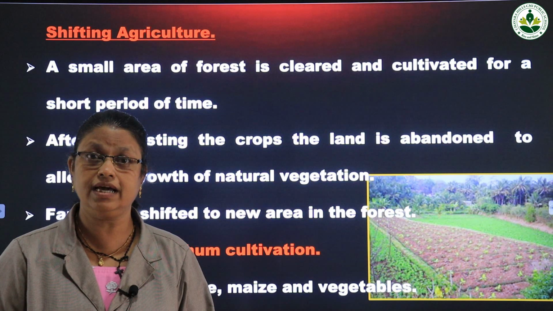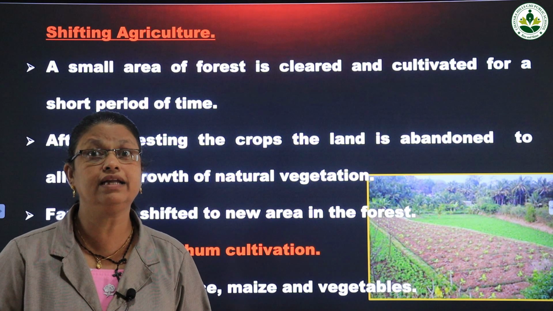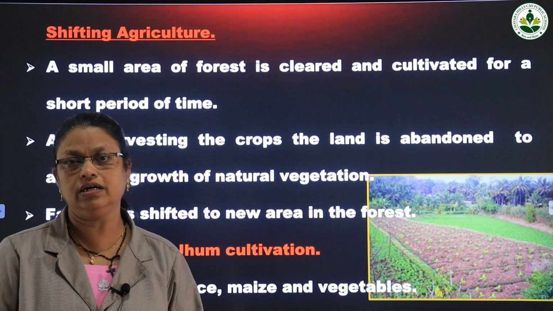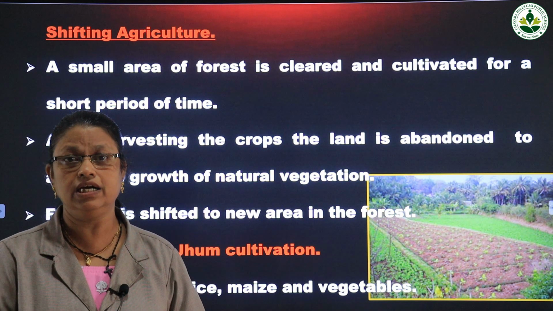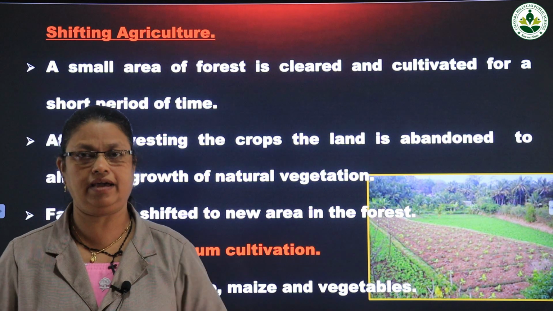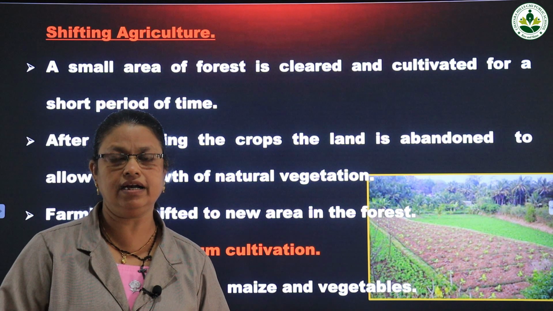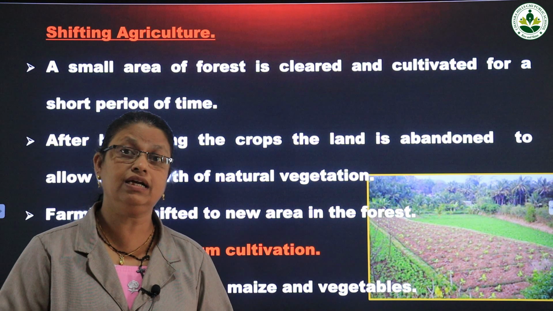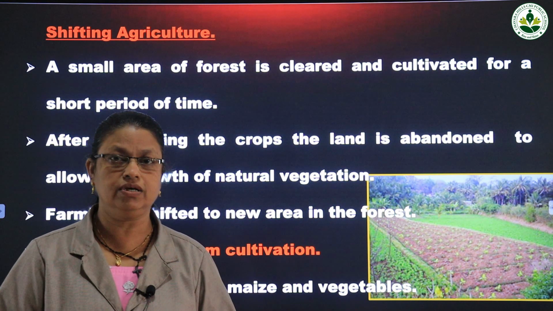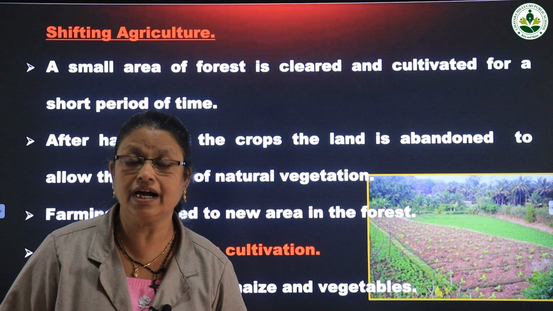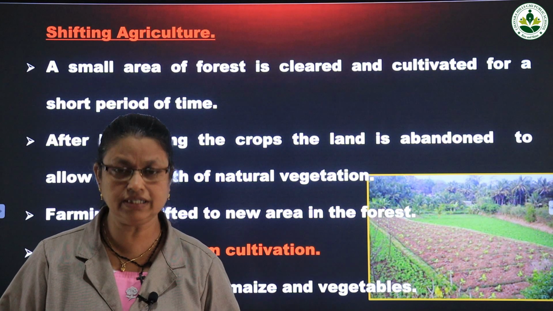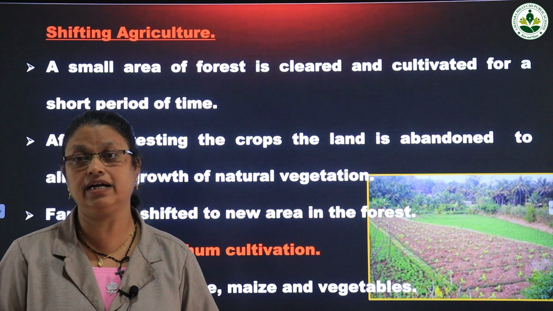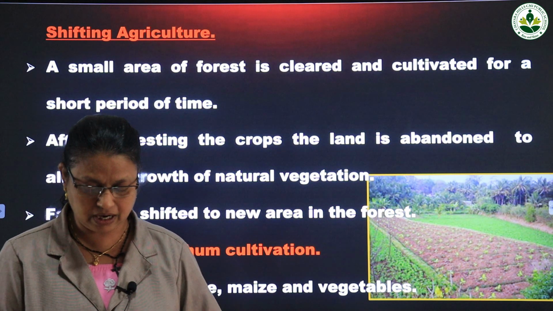Okay, they take another area in the forest and clear that area, and again they cultivate crops. So the area of cultivation is shifted from time to time. Once they have cultivated, they give up that area, and the next area is cleared and they cultivate crops. So shifting agriculture is also known as jump cultivation.